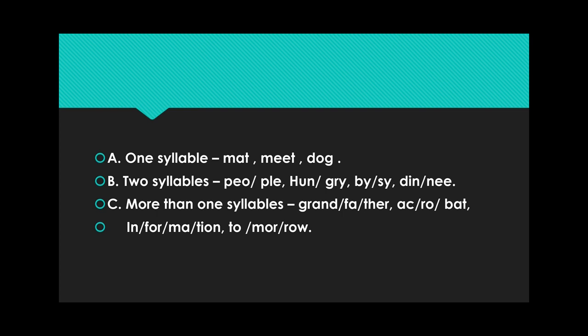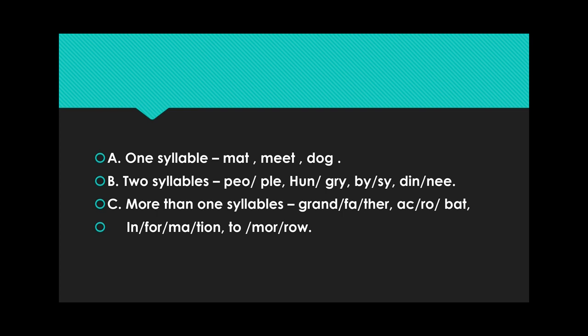Then the next word, acrobat. It consists of three vowel sounds consecutively: ak, ro, bat. The first part is ak, one syllable. Again ro, another syllable, and bat, another vowel sound and another syllable. Then information.